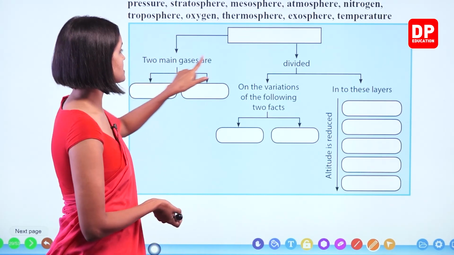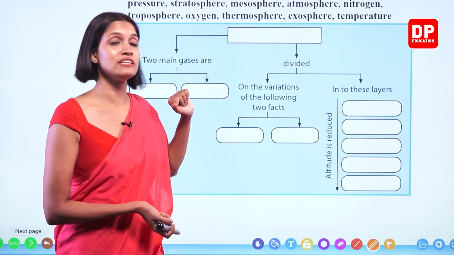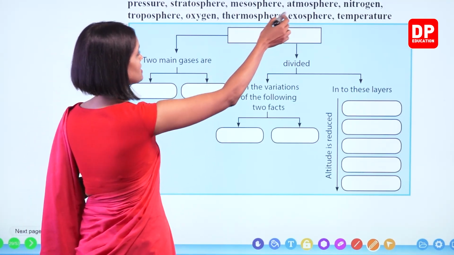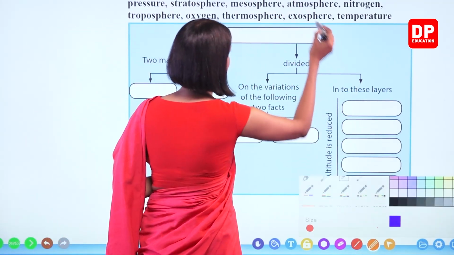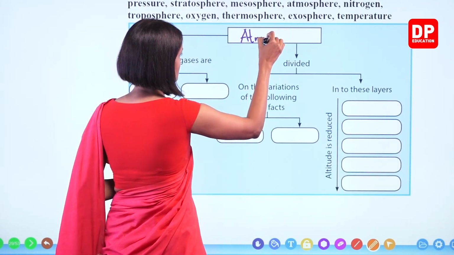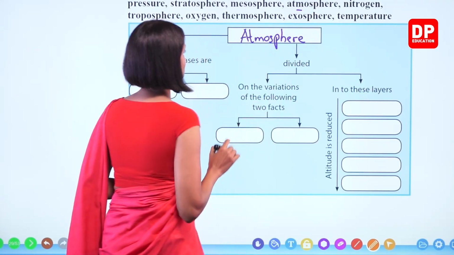Two main gases divided. What is divided? What did we learn about in this lesson? About the atmosphere. This must be the atmosphere. Let's check whether, yes, here the word atmosphere is present. So we can write here atmosphere. So we use that word.